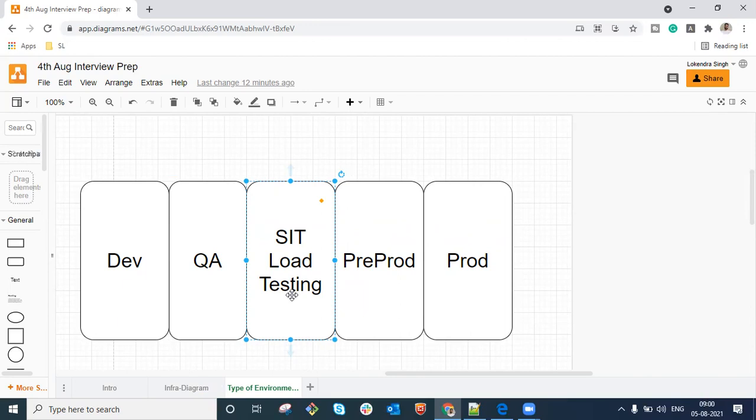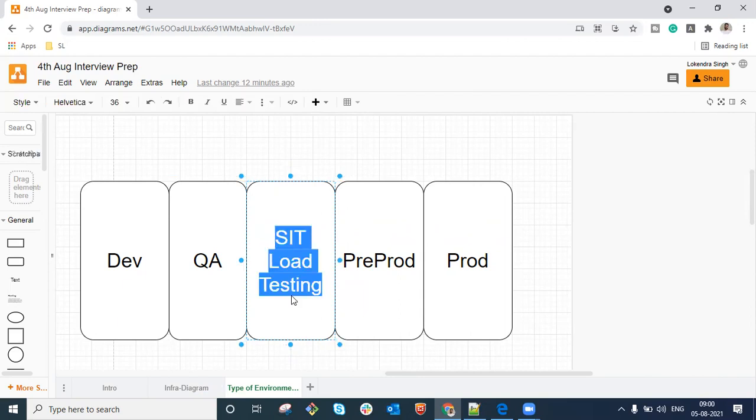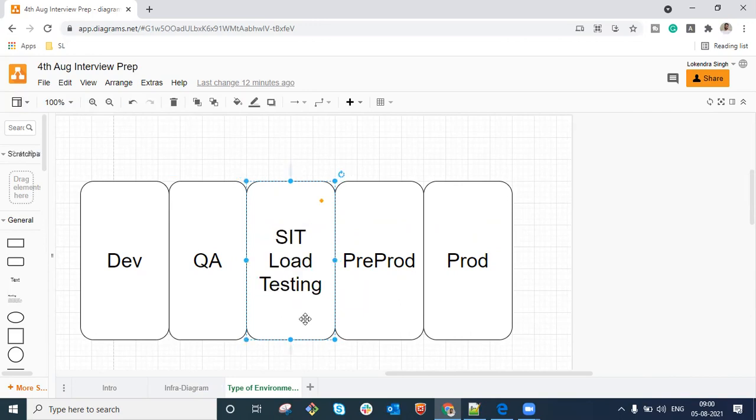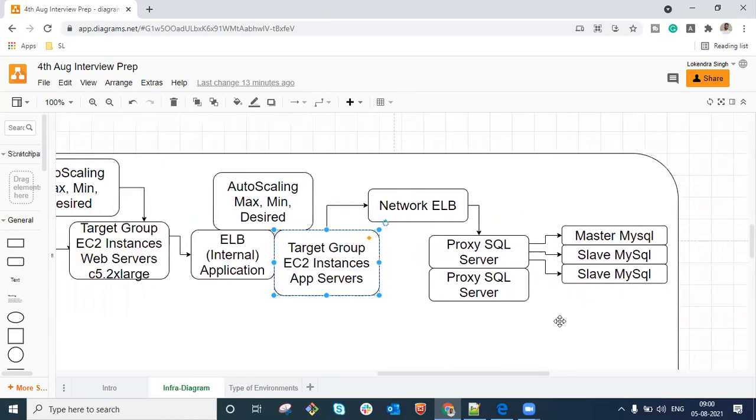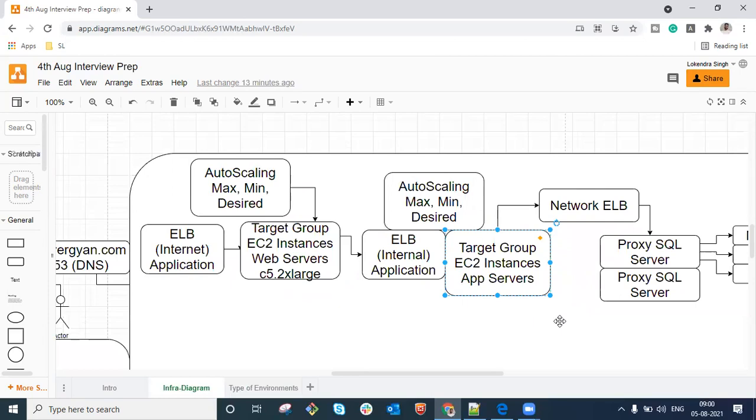So every single scenario which we might face in the production environment, we have to test within this environment, which is known as SIT. Because if something goes wrong here, it could be possible that our web servers are working fine in case of load testing, but our application server starts going down. So we will have to ensure every single component: what is the performance of the web server, what is the performance of the application server, and what is the performance of the database servers. Every single component we will have to monitor here, right?